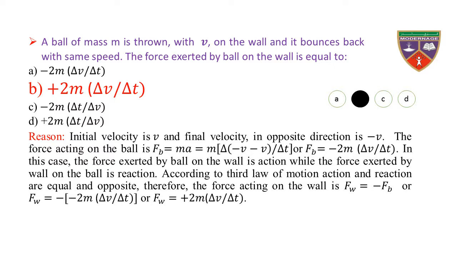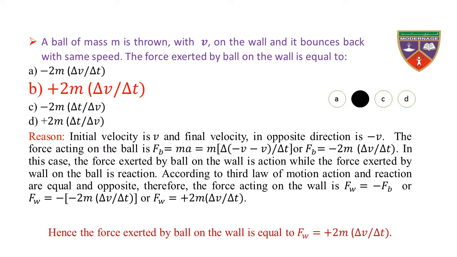Therefore, the force acting on the wall is Fw equal to minus Fb, or Fw is equal to minus of minus 2m delta v over delta t, or Fw is equal to plus 2m delta v over delta t. Hence, the force exerted by ball on the wall is Fw equal to plus 2m into delta v divided by delta t.